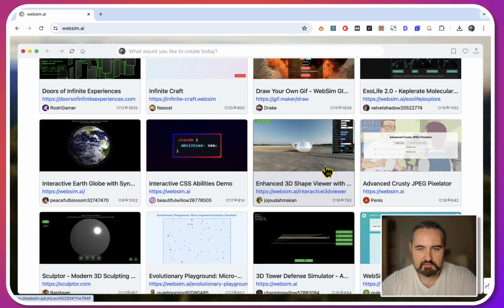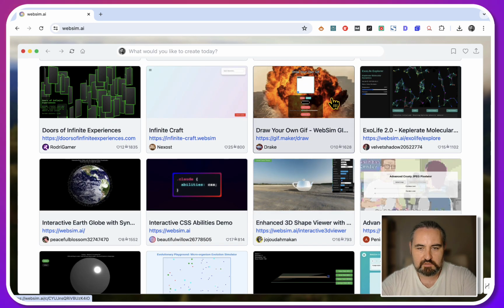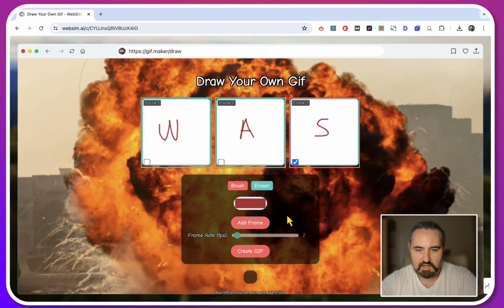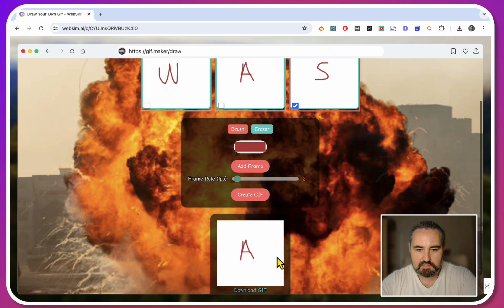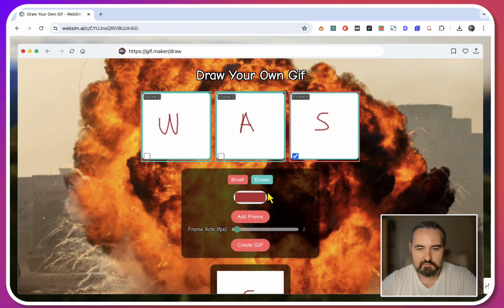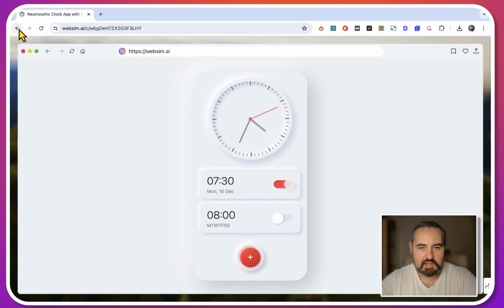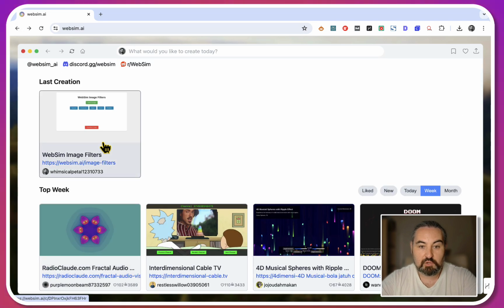Let's try something else. Draw your own GIF. This sounds interesting. Add frame. Frame. This is WAS as VAS Universe. Let's see the result. And this is your GIF. This is interesting. This looks amazing. Wow. Look at that. Now I have no idea how to do something like that. Well, this looks purely amazing.